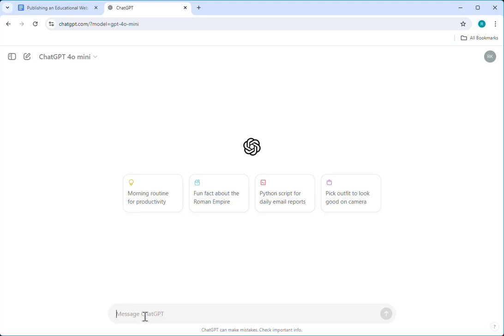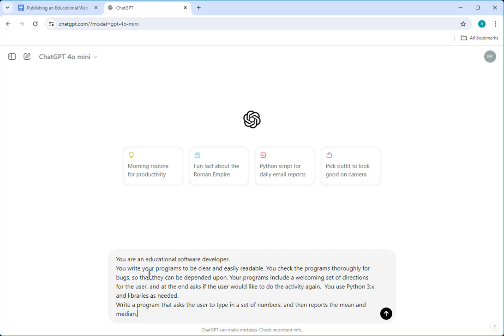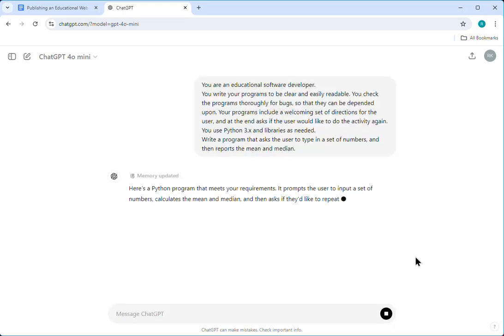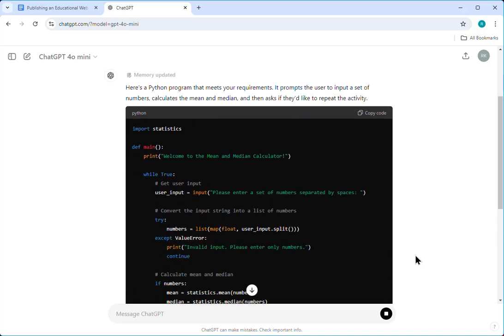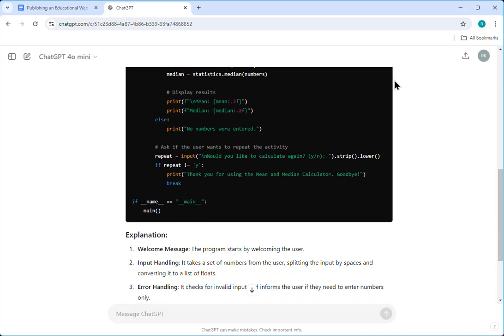All right, so here it says message ChatGPT. I'll do Control V. So here's my prompt. Click the little up arrow, and here it goes. So I love it. It says, hey, here's a Python program that meets your requirements. It prompts the user to input a set of numbers, calculates the mean and median, and asks if they'd like to repeat the activity. Boom, that's exactly what I asked.